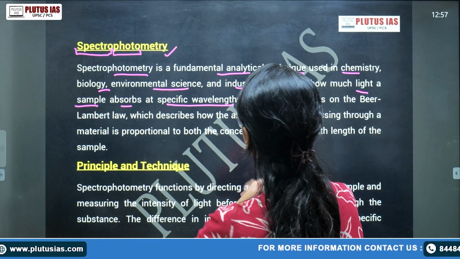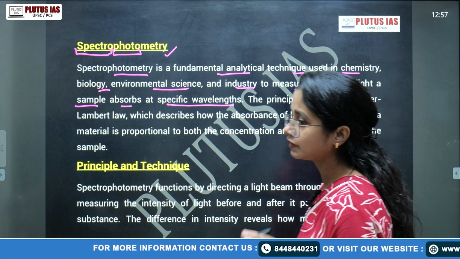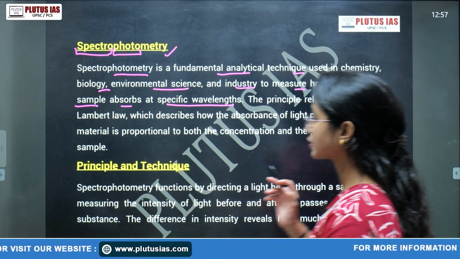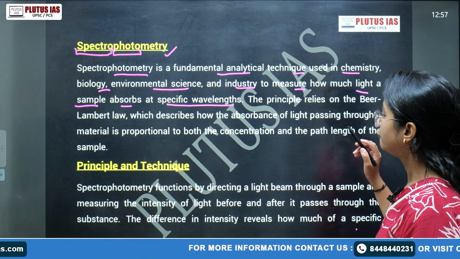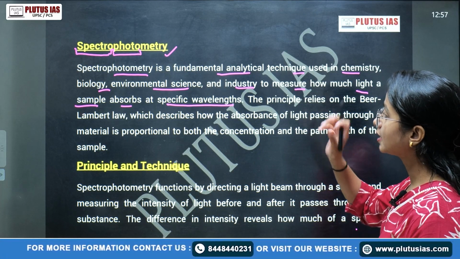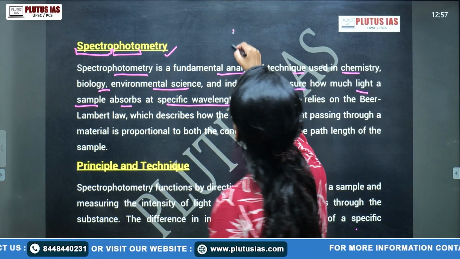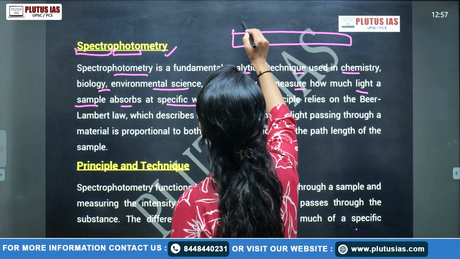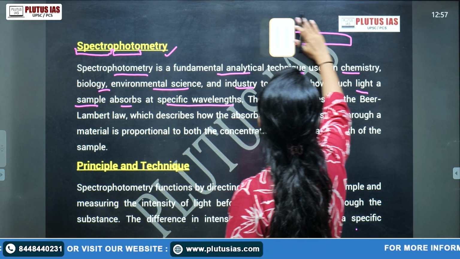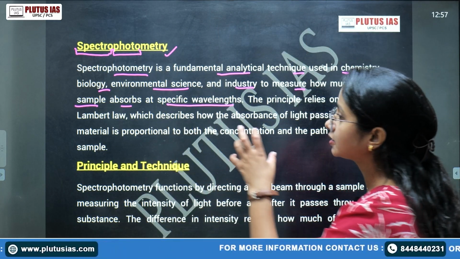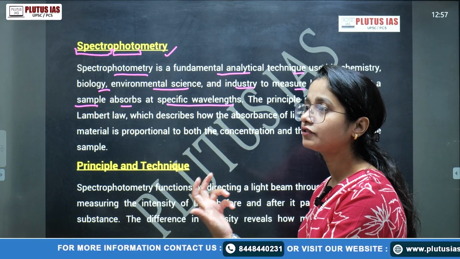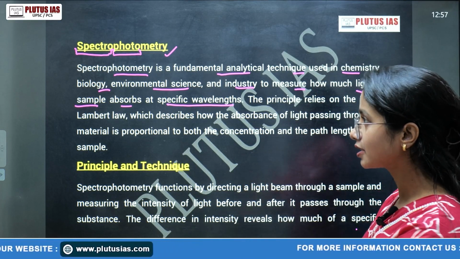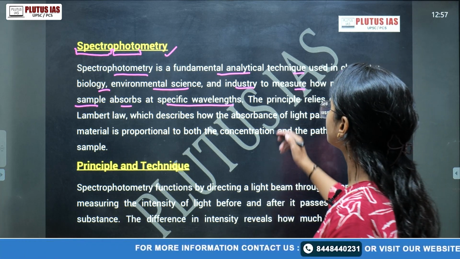Okay, so the specific wavelength. What is the meaning of wavelength? Such as when we talk about the light spectrum, we have so many spectra such as IR, UV, visible. These are the spectra. What are the spectra? The divisions of the electromagnetic spectrum, such as microwave, IR, UV, visible, X-ray, gamma. These are the divisions of the light component on the basis of their wavelength or intensity, whatever. Okay. So here we talk about that.